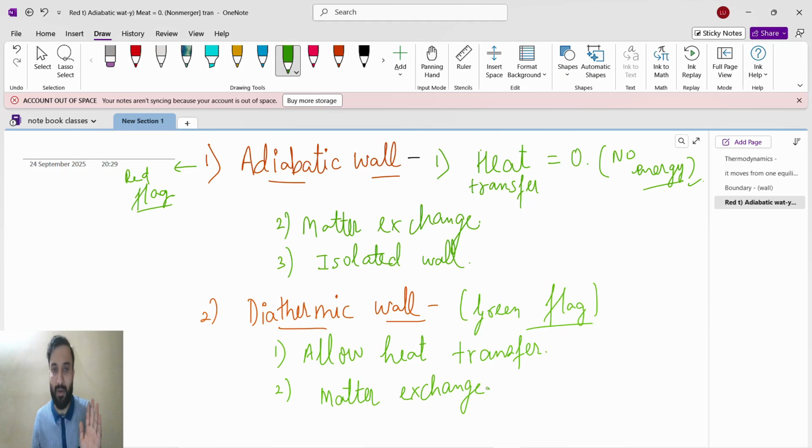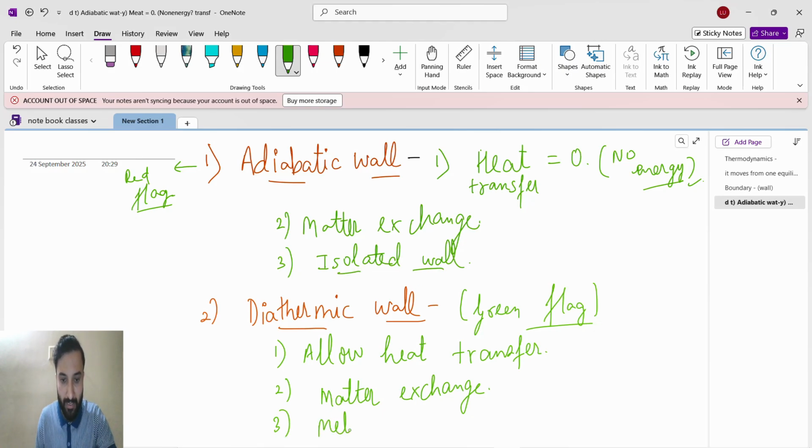Adiabatic is the isolated one. A diathermic wall means the normal water bottle. If you fill it with hot water, when you touch it you will feel it hot, so heat is transferring. If it is cold water, when you touch you will feel the cold. So it allows heat transfer. That is the diathermic wall. So these are the two things. Mostly we will say this is an isolated wall.